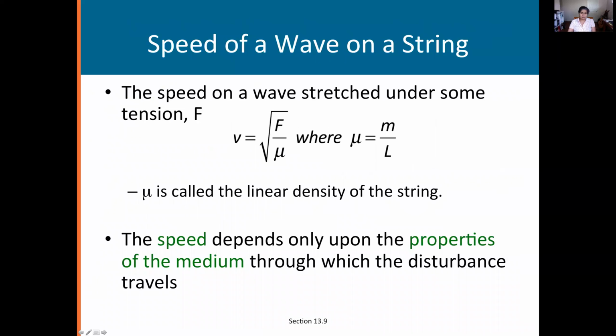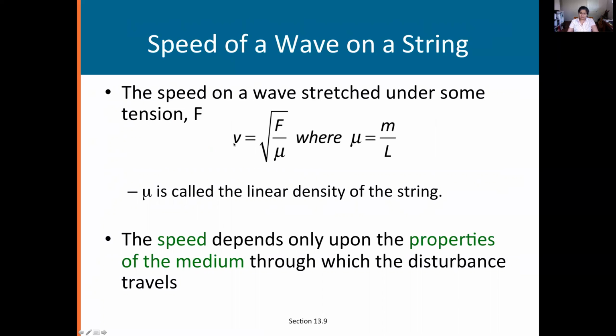Okay. If you look at the waves on a string, so you have a string, you produce a tension, like if you play the guitar or some stringed instrument, then people often do that. And if the tension in the string is F, okay, and mu is the linear density of the string, which means the mass per unit length. That's called linear density, okay?